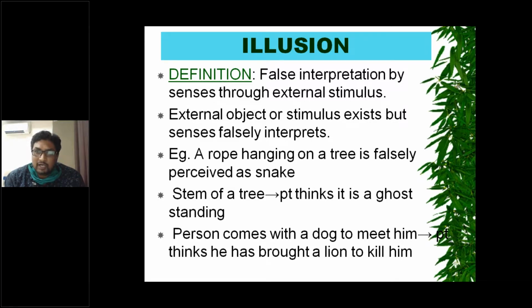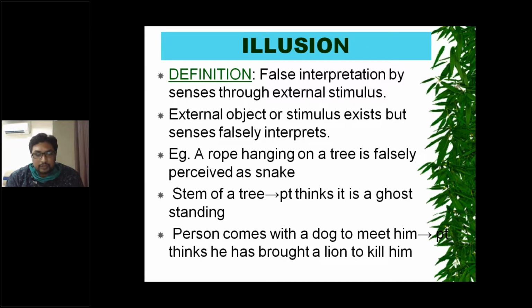Hallucination means false sense of perception. Illusion means false interpretation by the senses of an external stimulus. So the external object or stimulus exists but is falsely interpreted. For example, a rope hanging on a tree is falsely perceived by the person as a snake. The stem of the tree is falsely perceived as a ghost standing.